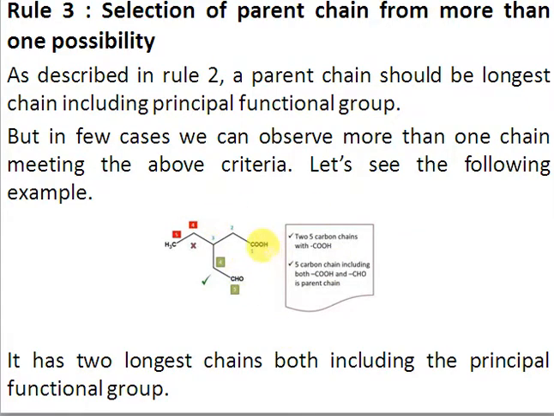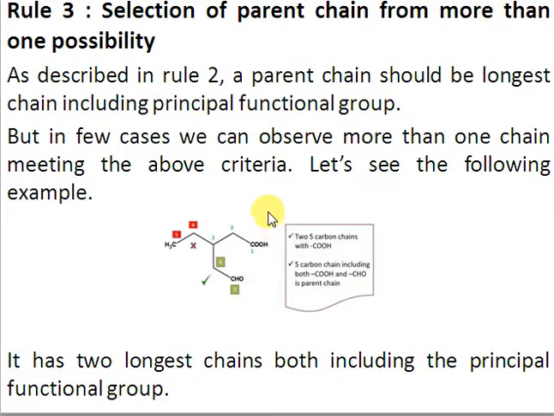If you select this chain, for example, the longest continuous chain with 5 carbons, we see that one of the functional groups, the principal functional group, is part of the chain, but there is another functional group which is not part of the chain, right? So when we have more than one functional group and we select a chain that has only one functional group, then you must consider the possibility in which both functional groups are part of the continuous chain, right? So this selection will not be right.